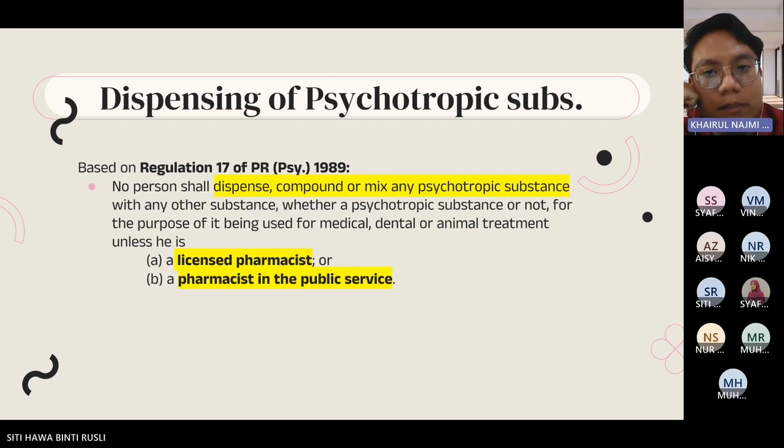Dispensing of psychotropic substances. Based on Regulation 17 of the Poisons (Psychotropic Substances) Regulations 1989, licensed pharmacists and also pharmacists in public service can dispense, compound and mix any psychotropic substances.